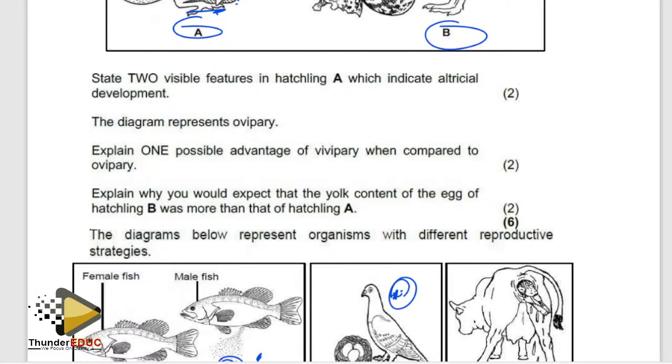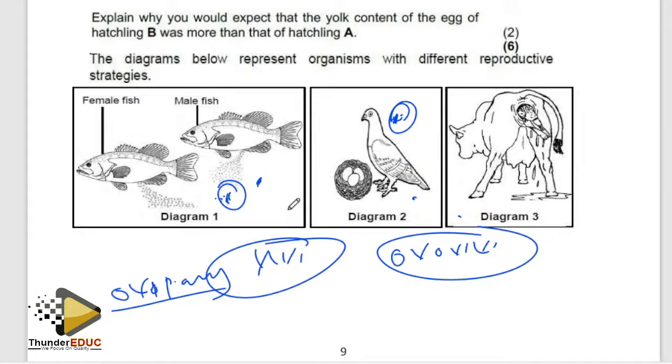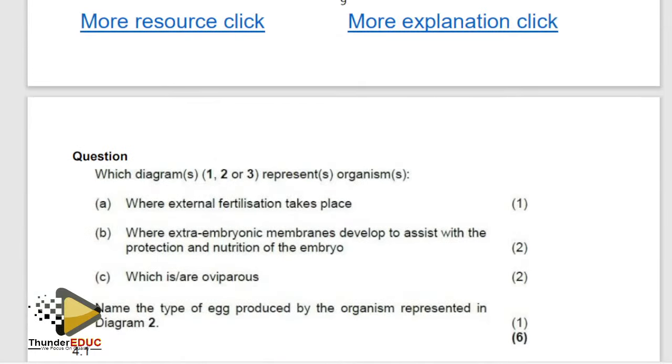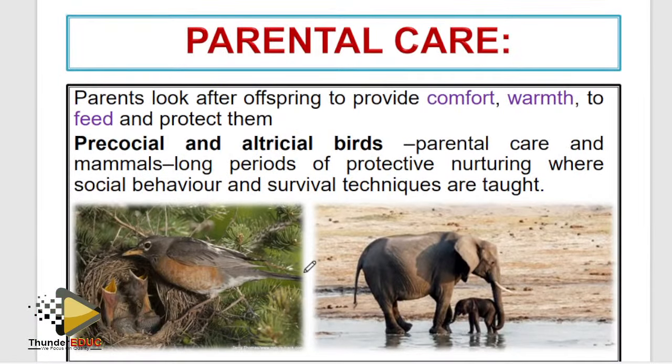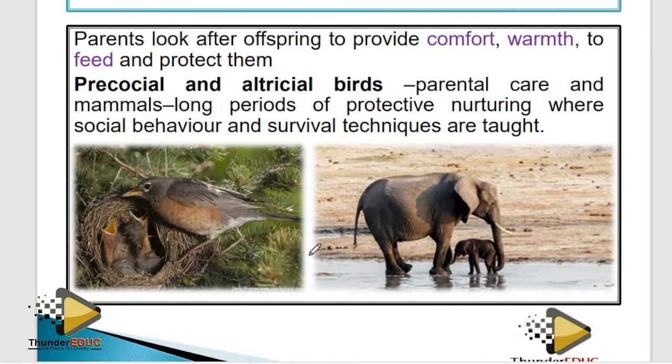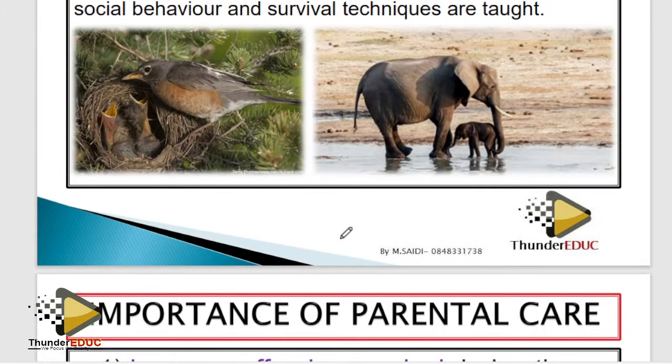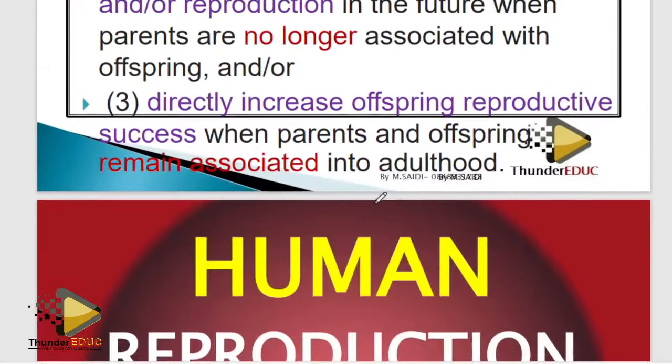All right, let's continue to the next. So that is the topic, parental care. Why do we need parental care? Basically, when we talk about parental care, it is to bring about protection of these organisms so that they can reach maturity. So you prevent them from being attacked by the predators. So basically, that's parental care. I'm not teaching, I'm just trying to do the highlight. So that topic is done.